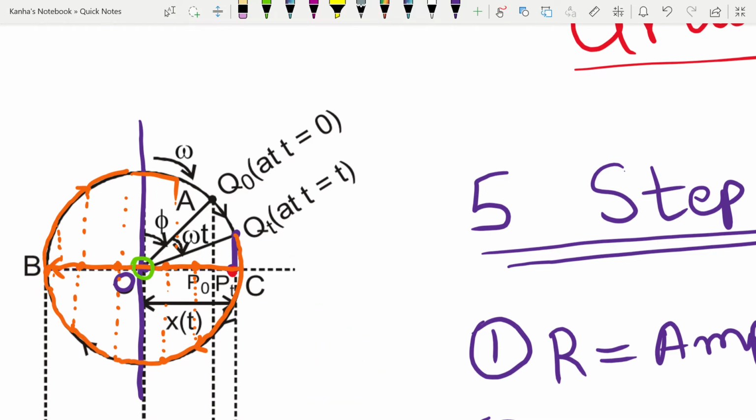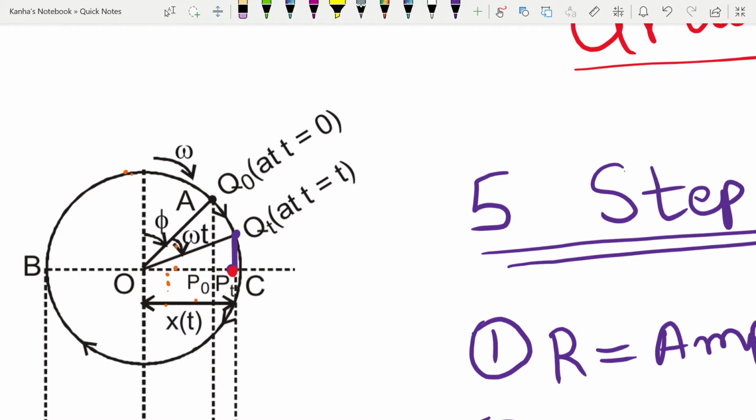Similar thing will happen with the y projection as well. So you have the particle here. Similarly, as I said there is an x projection, you can have a diameter like this, and this is the projection here. At this point this is the projection, at this point this is the projection. After a time t, my projection comes here.